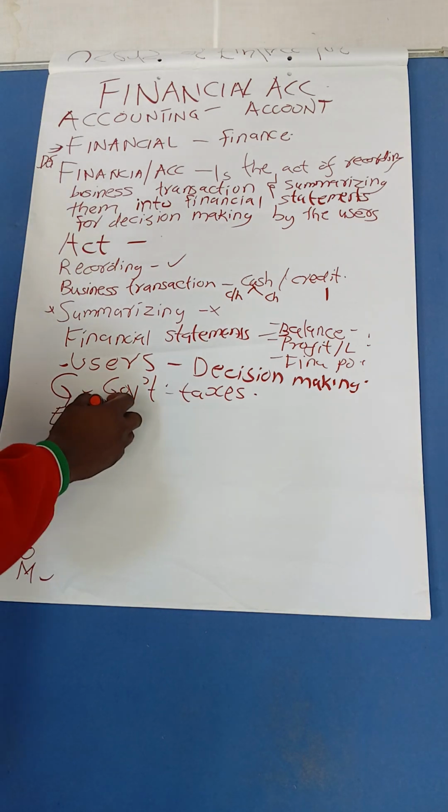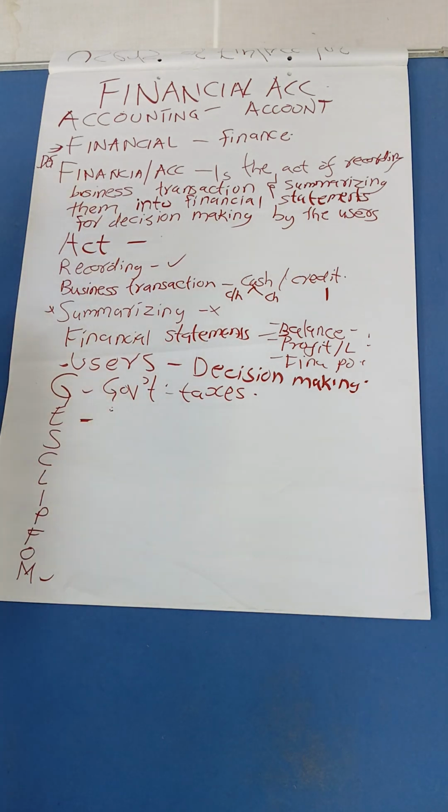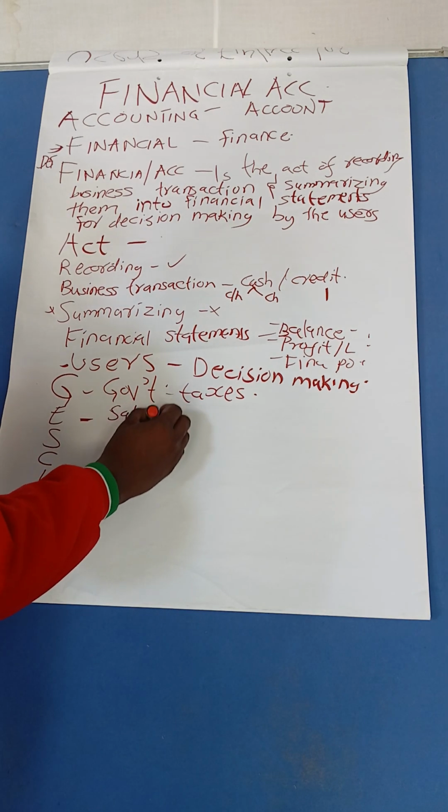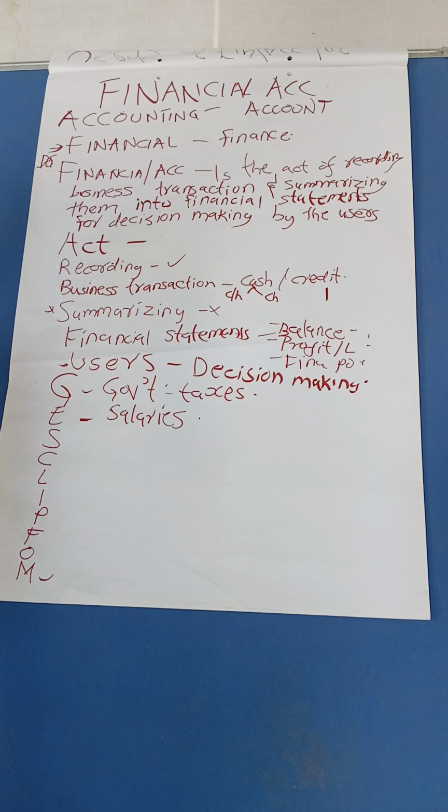So they are very much in need. They may also use the information to argue about their salaries. They want to know whether you are paying them what is required. Maybe you are making mega profits, but the salary they are taking home is not worthy of what they are giving to the business.